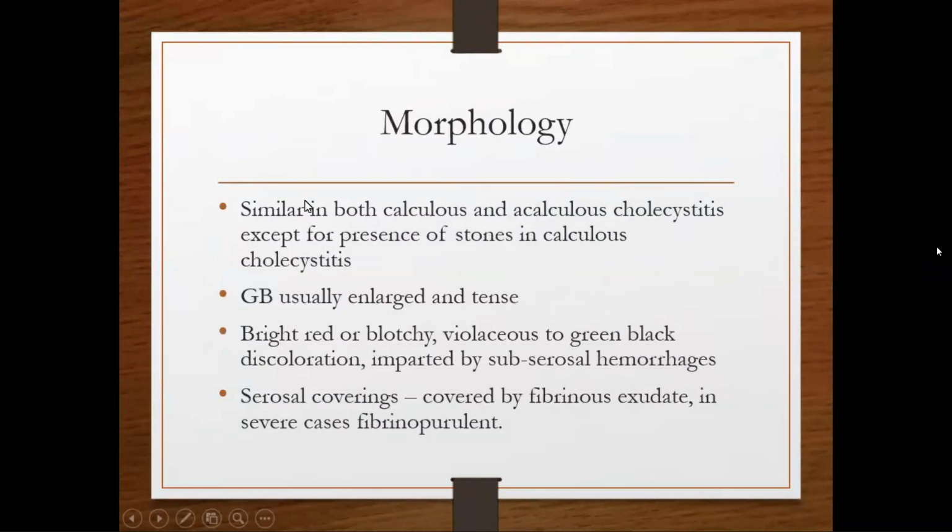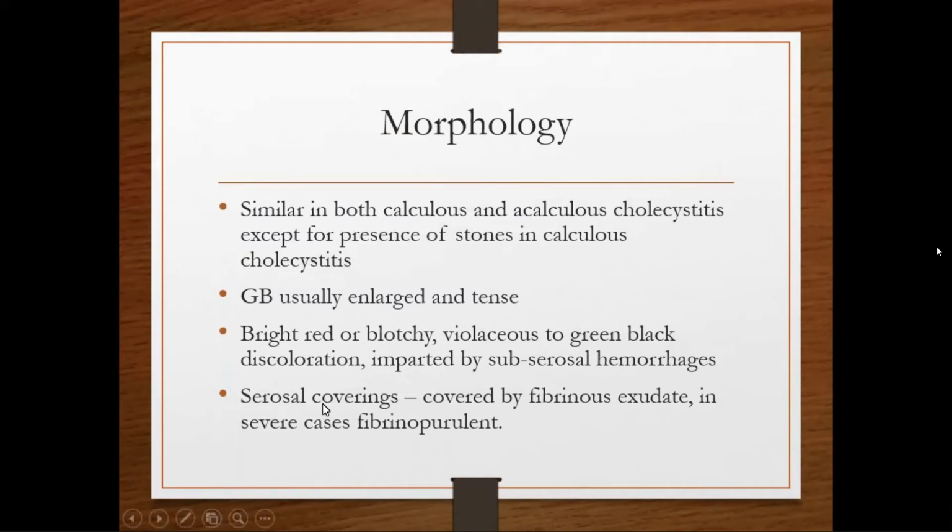Now morphology. Morphology is similar for both acute calculous cholecystitis and acute acalculous cholecystitis, except that in calculous cholecystitis, a stone is grossly present, as it is caused by the stone. Otherwise, the morphology is the same. Grossly, the gallbladder is usually enlarged and tense, bright red in color, or has green-black discoloration due to subserosal hemorrhage.